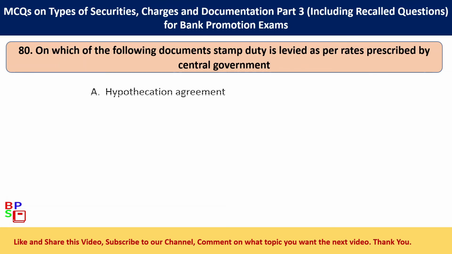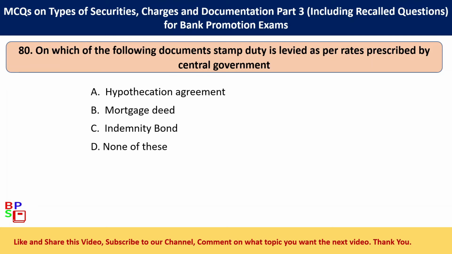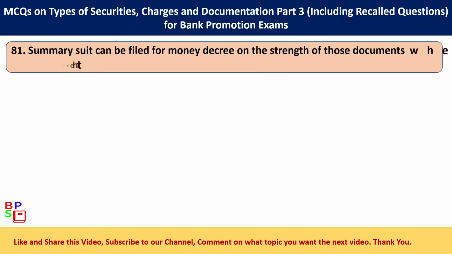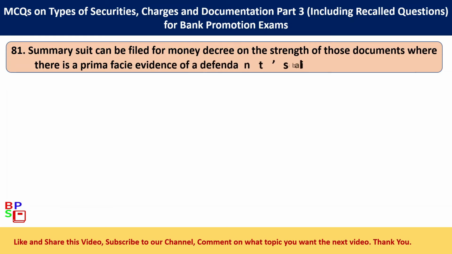80. On which of the following documents stamp duty is levied as per rates prescribed by central government? Option A. Hypothecation agreement. Option B. Mortgage deed. Option C. Indemnity bond. Option D. None of these. The correct answer is option D. None of these.